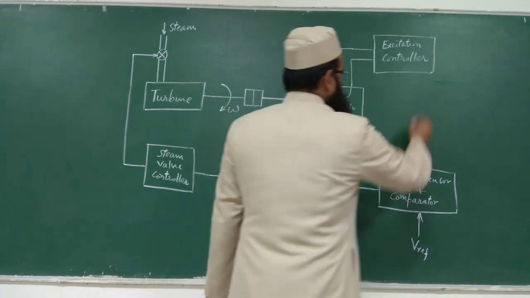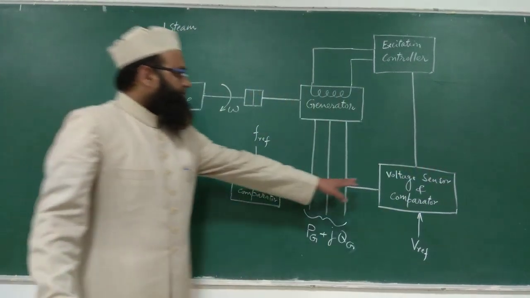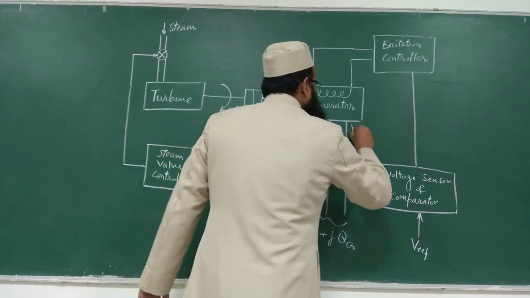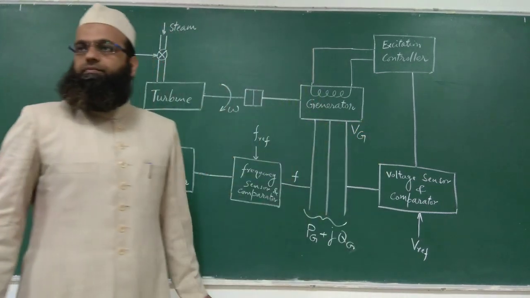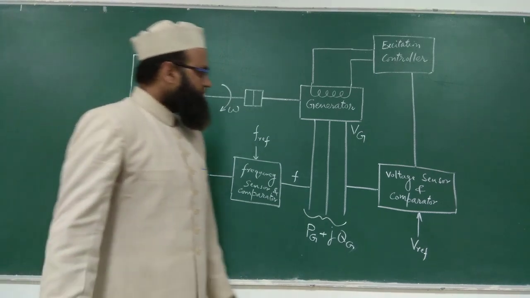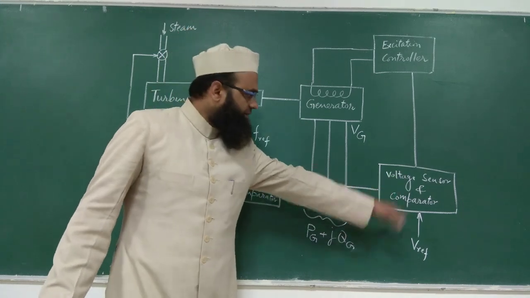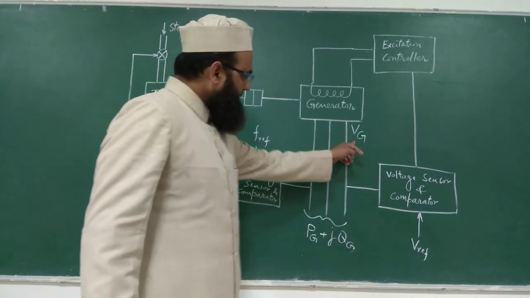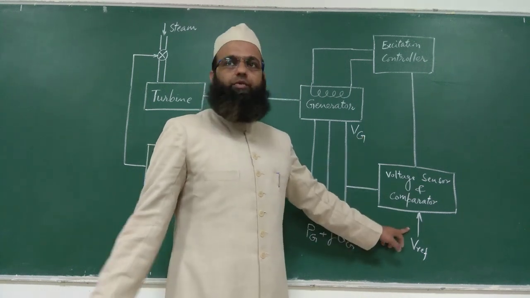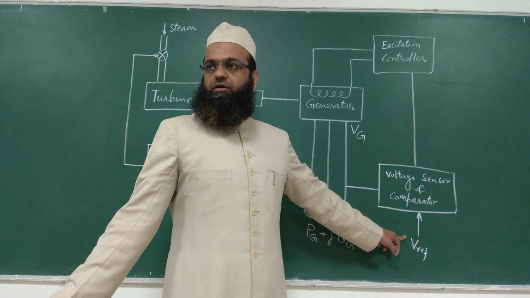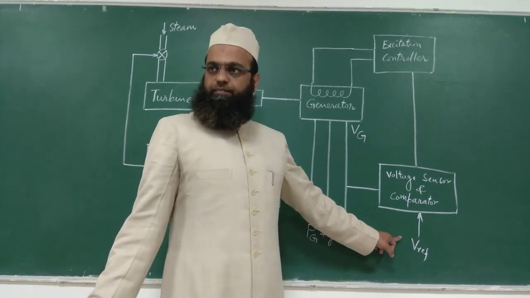This signal is provided to this. This is VG, let us say the generated voltage, or in per unit. This VG will be sensed by this voltage sensor and comparator. Again, this generated voltage will be compared with the reference voltage. Suppose our reference voltage is 1 per unit. So this will be continuously compared with this 1 per unit.